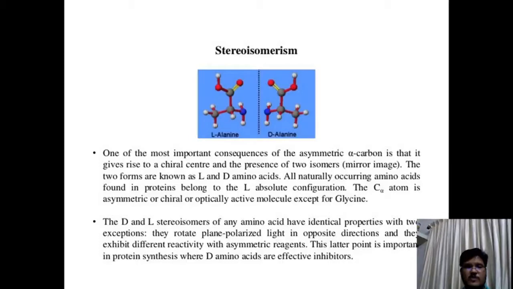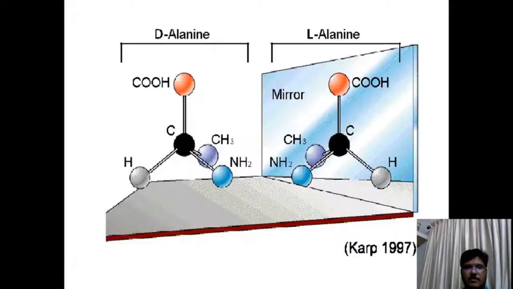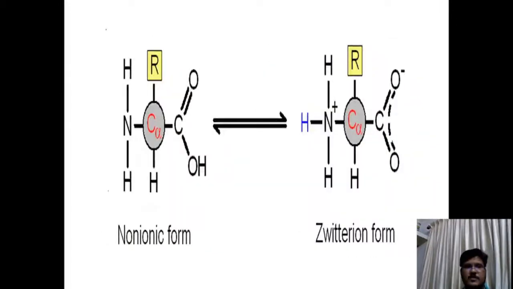The D and L stereoisomers of any amino acid have identical properties with 2 exceptions. They rotate the plane polarized light in opposite directions, and they exhibit different reactivity with asymmetric reagents. This latter point is important in protein synthesis, where D amino acids are effective inhibitors. So all the naturally occurring amino acids found in living systems have a single configuration, that is L. Mirror images, L-alanine and D-alanine. Okay, that's all for today.